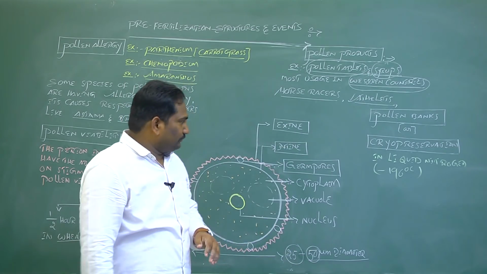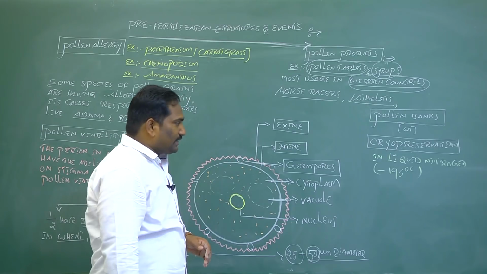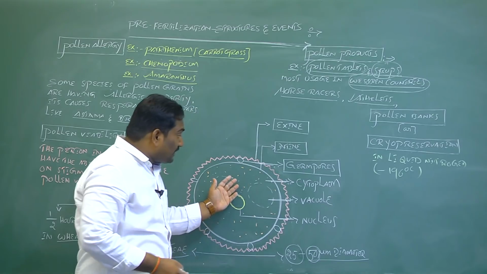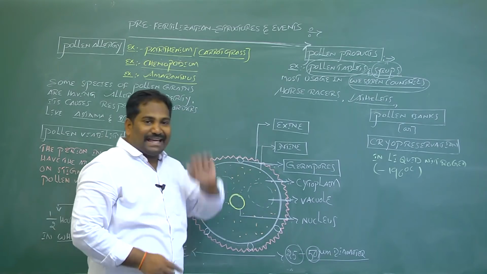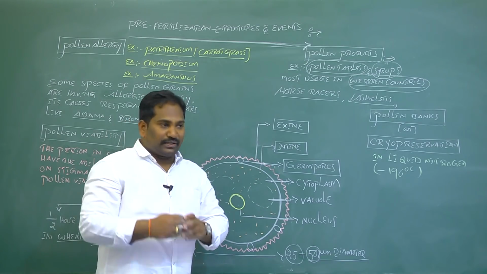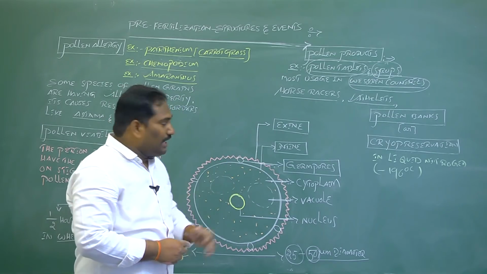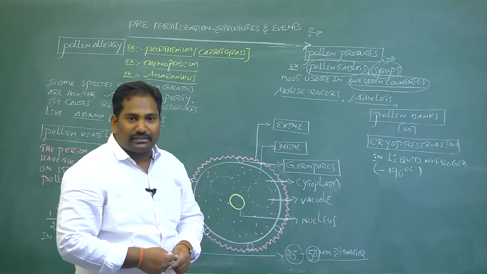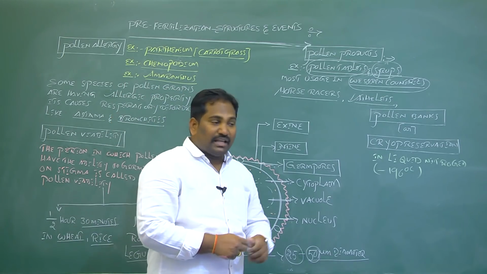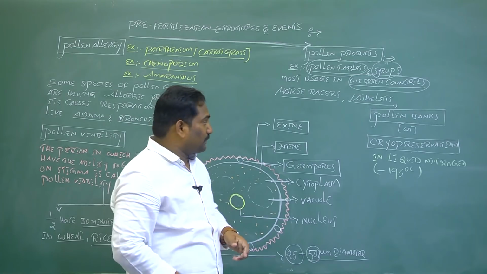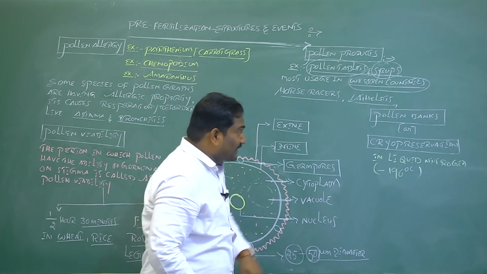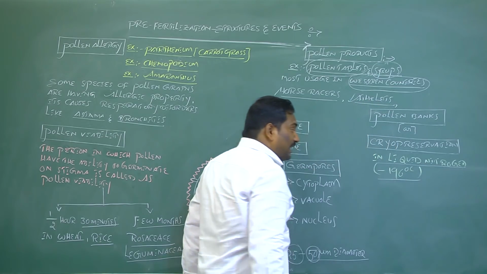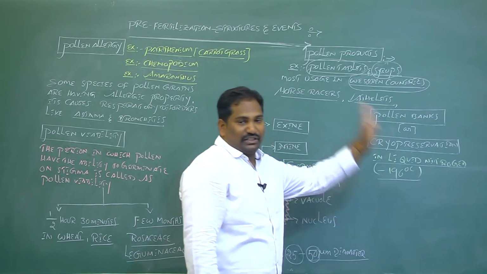The next one is the use of pollen grains for future plant breeding programs. Some pollen grains have disease resistant characters, maybe insect resistant and pest resistant. Some plant species' pollen grains have high productivity characters. Because of these characters, for future plant breeding programs, these pollen grains are preserved in liquid nitrogen medium at minus 196 degrees centigrade.